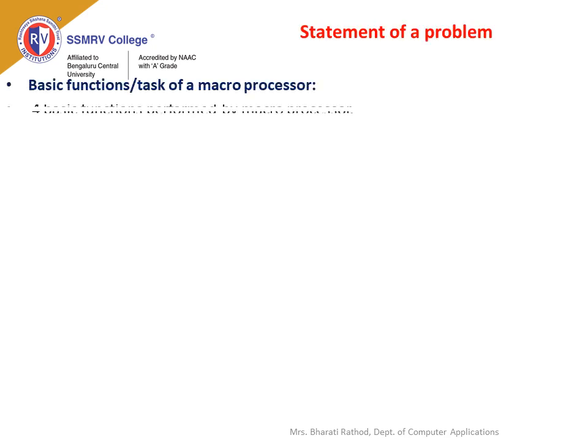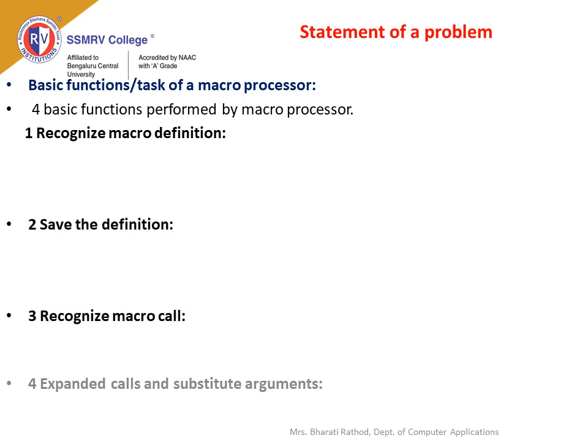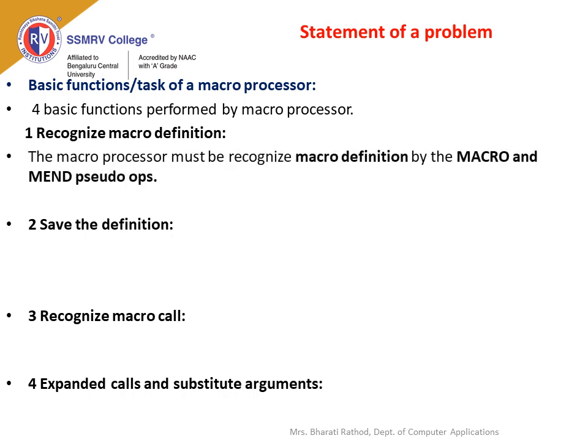Statement of the problem. Consider four basic functions performed by a macroprocessor. First one, recognize macro definition. Second, save the macro definition. Third one, recognize macro call. Fourth one, expand calls and substitute arguments. Now we will see recognize macro definition.